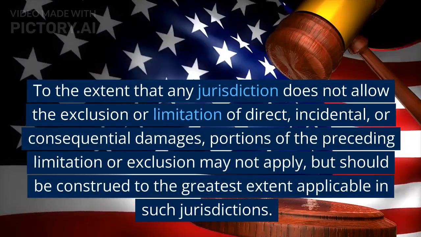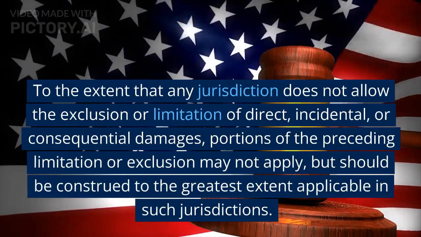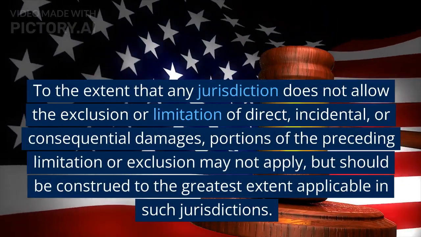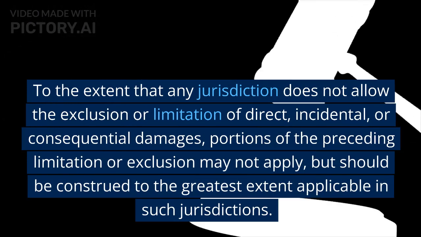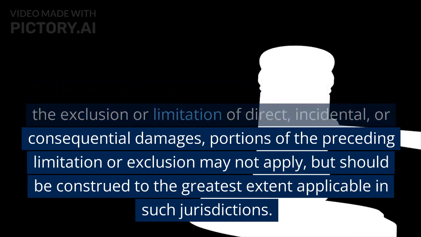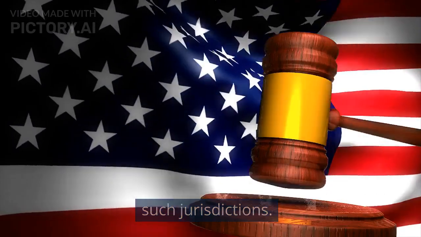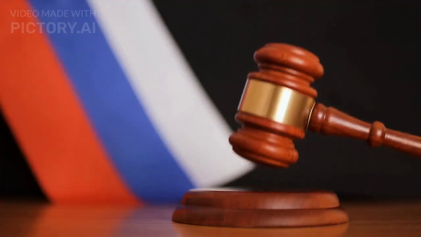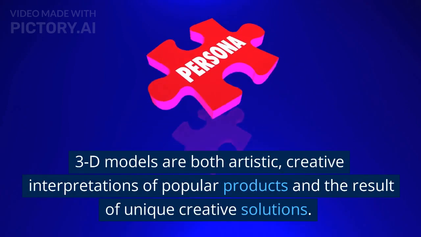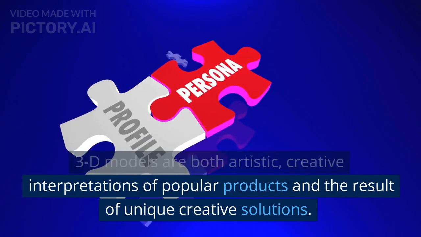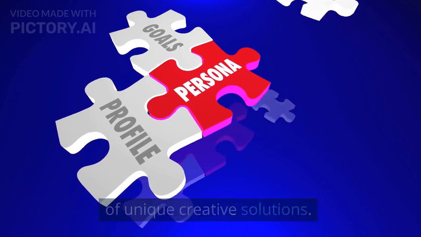To the extent that any jurisdiction does not allow the exclusion or limitation of direct, incidental, or consequential damages, portions of the preceding limitation or exclusion may not apply, but should be construed to the greatest extent applicable in such jurisdictions.